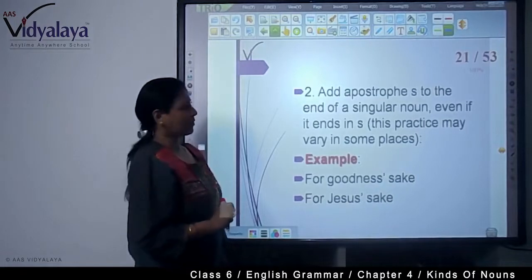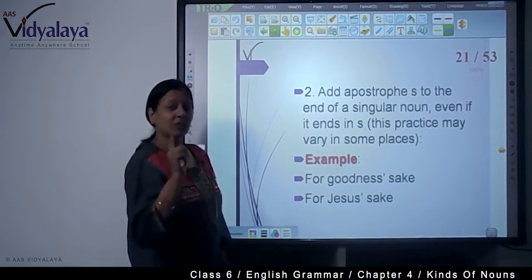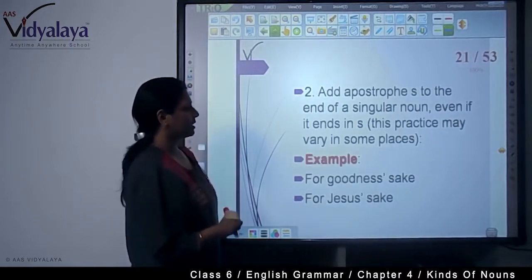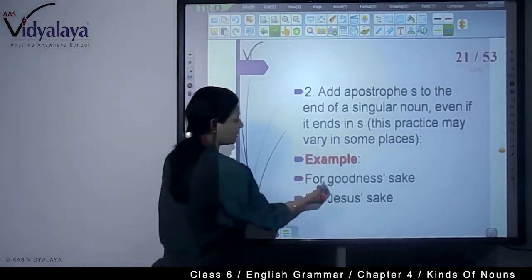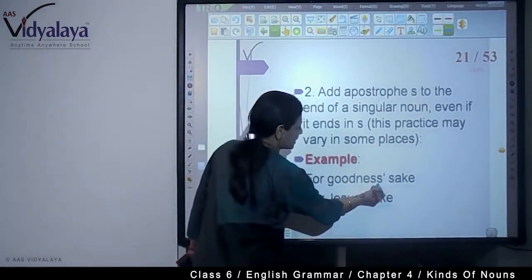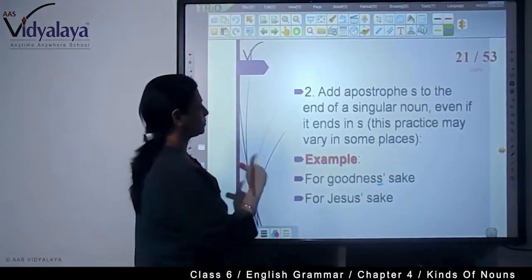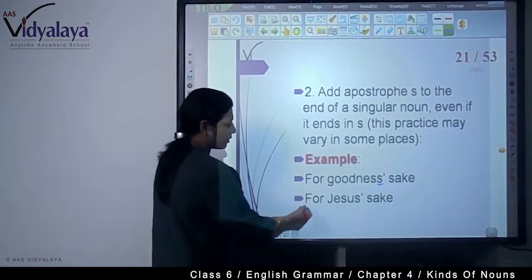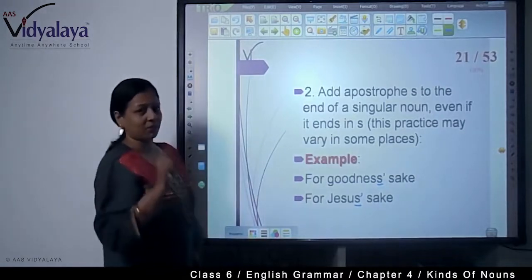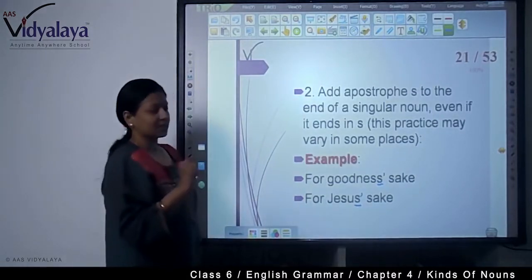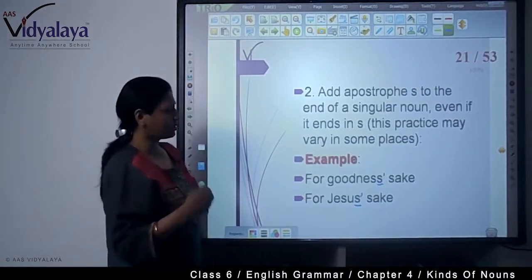Second, add an apostrophe to the end of a singular noun even if it ends in s. A singular noun though it ends in s. This practice varies in some places, but for example, for goodness' sake. See, goodness, s is here. So the apostrophe will be just after the s at the end of the singular noun. For Jesus' sake, see, Jesus, s is here. So with the apostrophe we have written for the sake of Jesus, for the sake of goodness. Right? You help me for the sake of goodness, for goodness' sake.